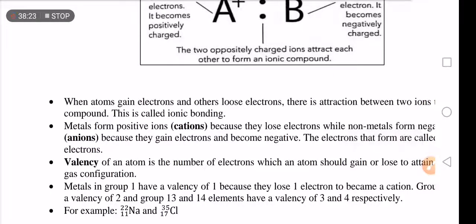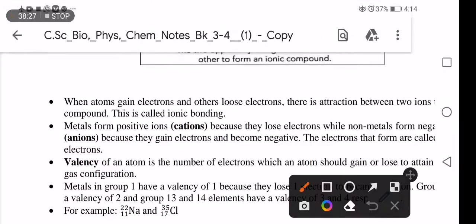All metals, not some, all metals, are called cations, and when they donate electrons, they become positively charged.